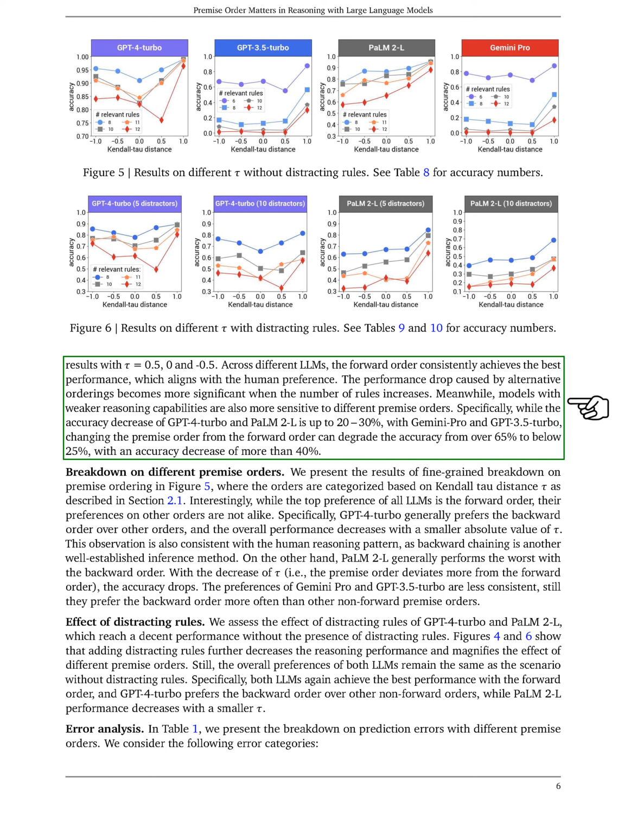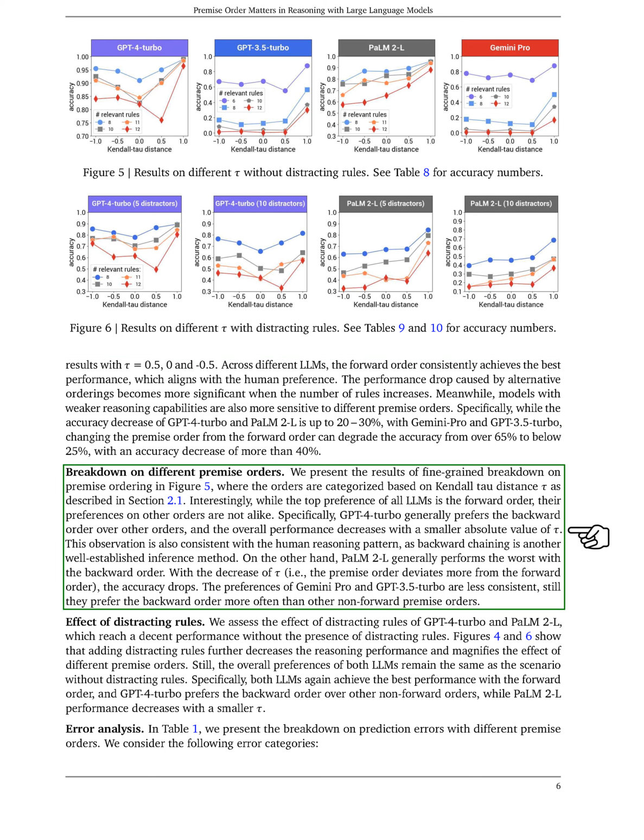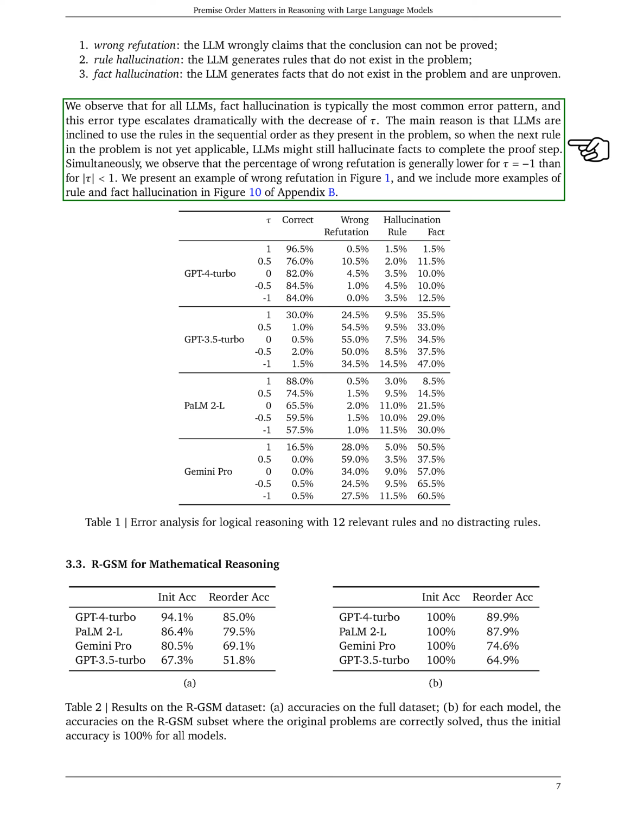We also looked into how the models handled distracting information. Without distractions, GPT-4 Turbo and PaLM 2L performed quite well, but adding irrelevant details made the task much harder for them, further highlighting the importance of premise order. Our error analysis revealed that the most common mistake made by the models was fact hallucination, where they would invent facts not present in the problem to try and complete a step in their reasoning. This issue became more severe as the premise order deviated further from the forward order. Overall, our research underscores the significant impact that the order of information can have on the ability of language models to solve mathematical word problems.